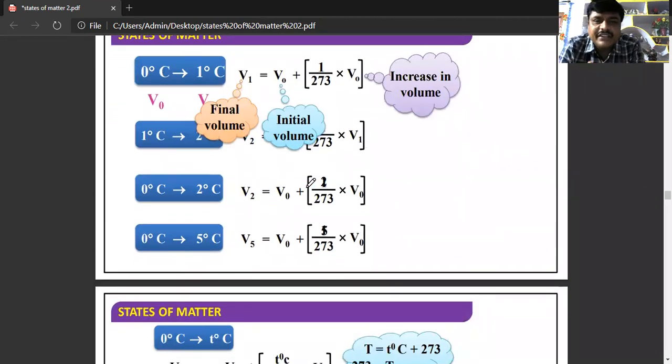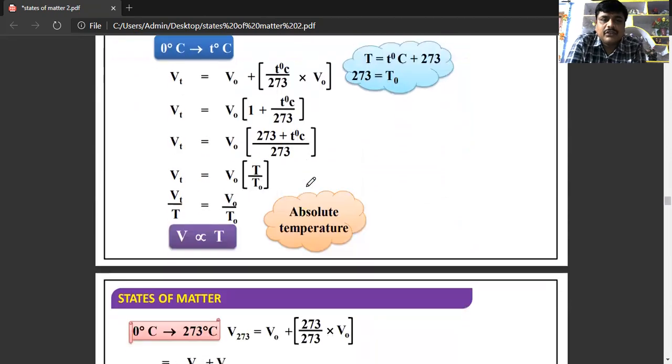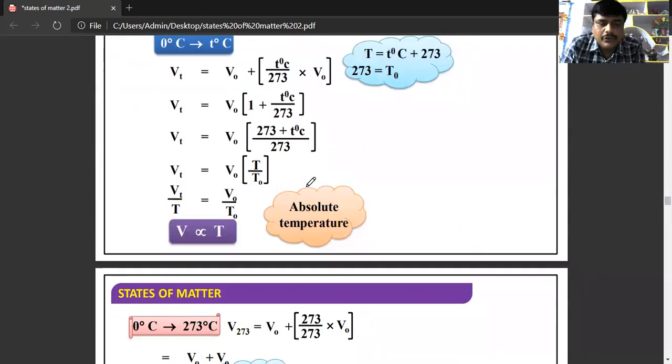For 0 degree centigrade, see here, from 0 degree centigrade to 1 degree centigrade, V1 is equal to V naught plus 1 by 273 into V naught. From 0 degrees to 2 degrees centigrade, 0 degrees to 5 degrees, the V5 is equal to V naught, the initial volume, plus 5 by 273 into V naught. So that is about absolute temperature.